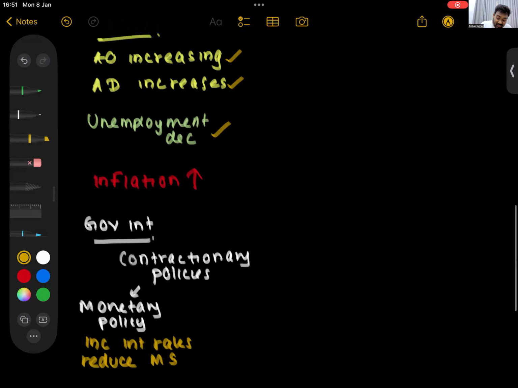What do you think they will do in terms of fiscal policy? This is unit number 8, we will learn. What do you think they will do for taxes? They want to bring the economy down. So how can they contract the economy? They will increase taxes. What do you think happens to government spending? If you want to contract the economy, you will reduce government spending. So that is how it works.